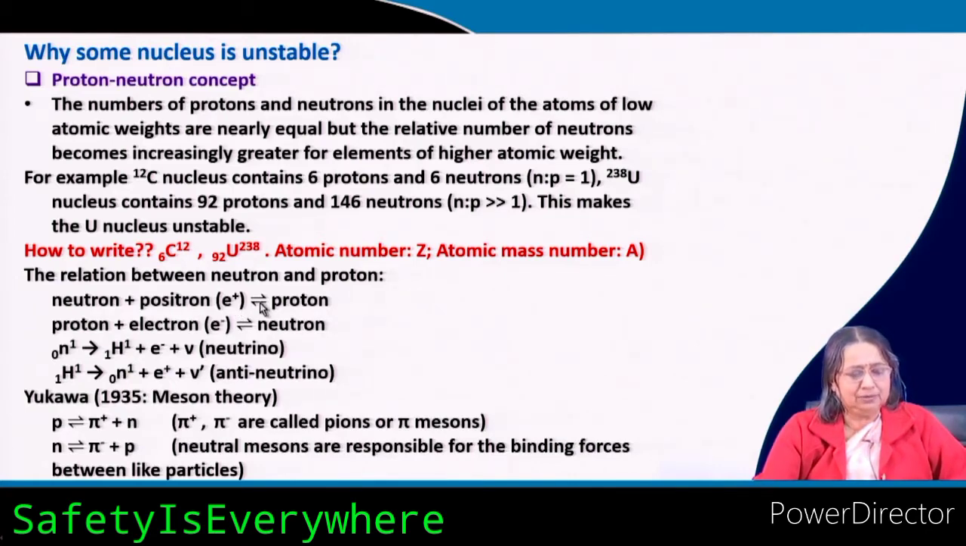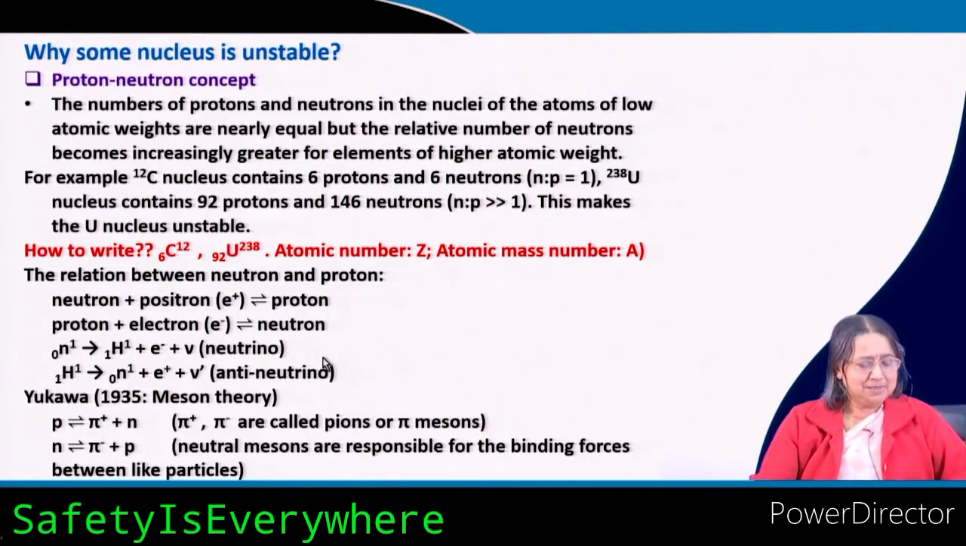You have seen this type of thing in chemical equilibrium also. So these are dynamic equilibria. A neutron after taking one positron can form a proton, and again a proton after taking an electron can form a neutron. Another type they have shown is that a neutron may give a proton with an electron and neutrino. Similarly, a proton can give one neutron, a positron and an anti-neutrino. This type of equilibrium may exist, making them stable.